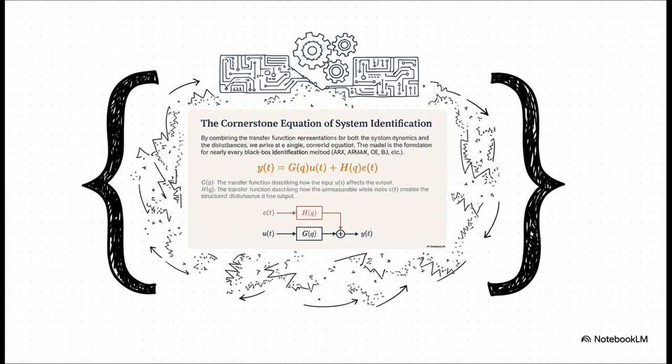And here it is. This is what it has all been leading to. By using that same transfer function logic for both our system, that's the G, and for our structured noise, that's the H, we get this one single beautiful equation. This right here is the cornerstone of modern system identification. It elegantly captures everything we've talked about.